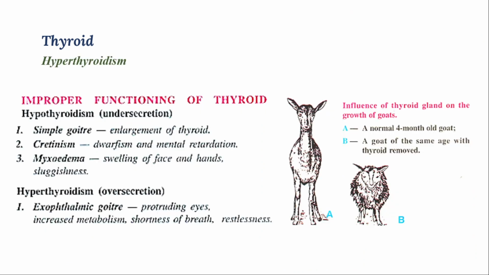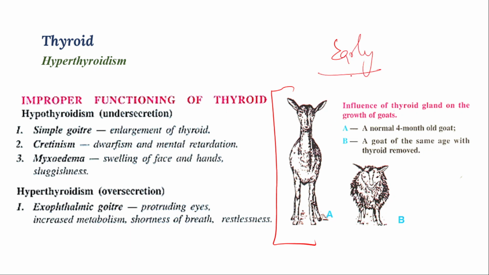And this is the revision: excess and less secretion, under secretion of thyroxine hormone, leads to simple goiter, cretinism, and myxedema. The symptoms are discussed already. And then over secretion leads to a different type of goiter called exophthalmic goiter, which will have a typical symptom here.